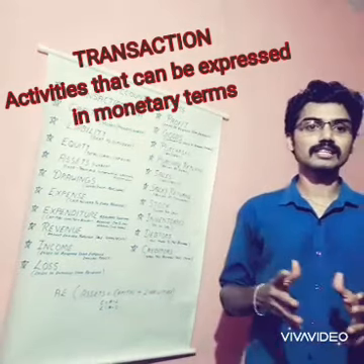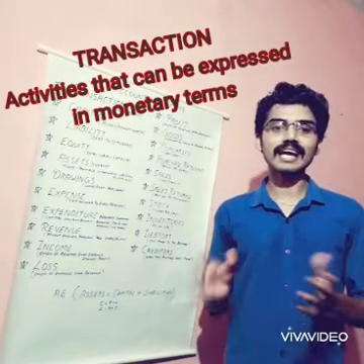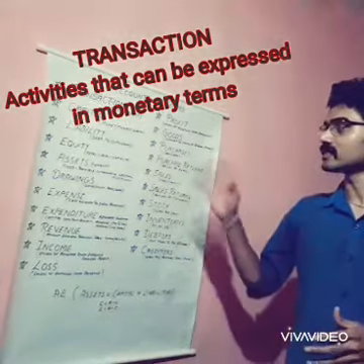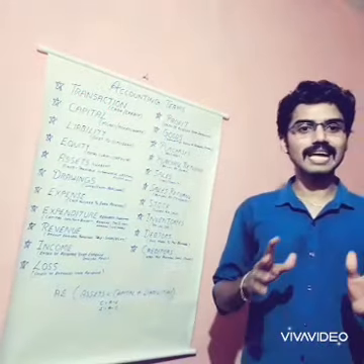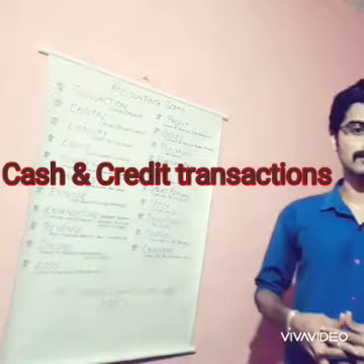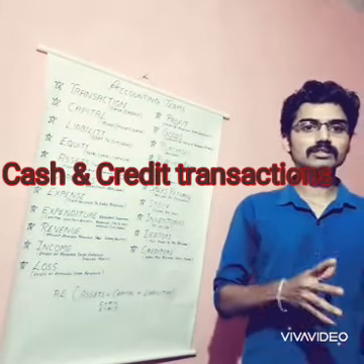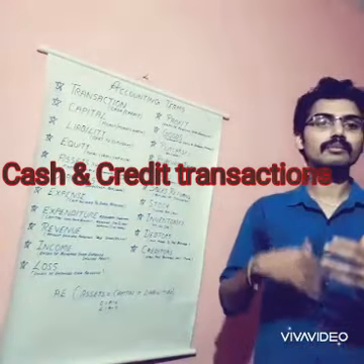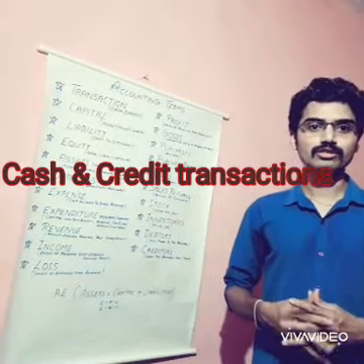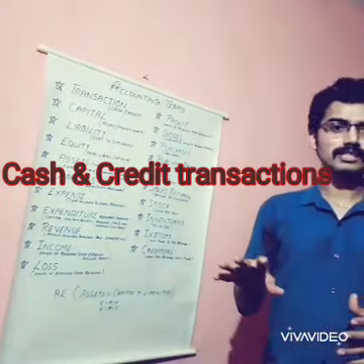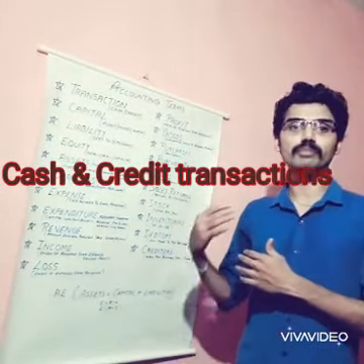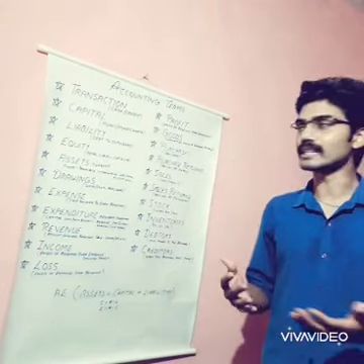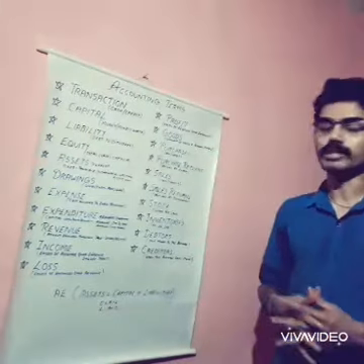So the business will contain say numerous activities. So if these activities can be expressed in terms of money, it can be called as transaction. And this transaction can be classified into two, that is cash transactions as well as credit transactions. In cash transactions, the persons will make immediate payments in cash, and in credit transactions we will make payments in the future period of time. So we can call it as transaction because it can be expressed in terms of money. So any activity which can be expressed in terms of money can be called as a transaction. That is the first term in accounting.